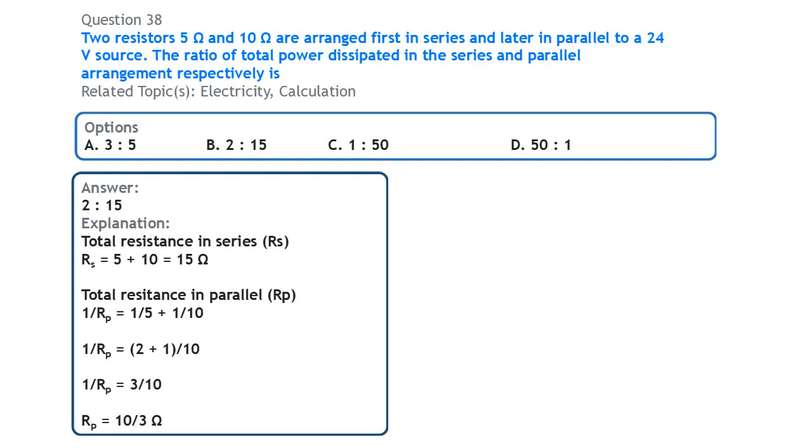Then we find the total resistance in parallel, and that is going to be 1 over R is equal to 1 over R1 plus 1 over R2. So let's take this as R1 and this as R2. So you have 1 over 5 plus 1 over 10. Then we take the LCM of 5 and 10, which is 10. 5 in 10 is 2, times 1 is 2, plus 10 in 10 is 1, times 1 is 1. 2 plus 1 is 3, so we have 3 over 10. To get the value of RP, we are going to invert both sides of the equation. We turn it over. So 1 over RP becomes RP, and this becomes 10 over 3 ohms. So this is the total resistance in parallel, and this is the total resistance in series.